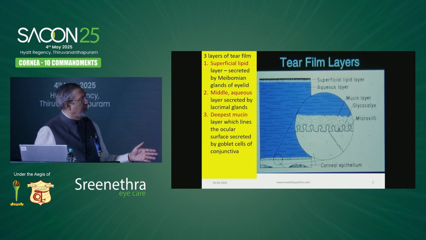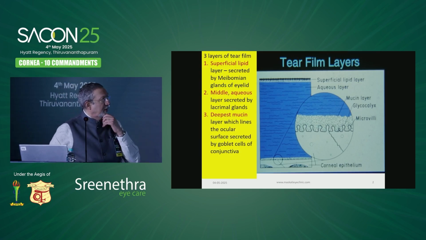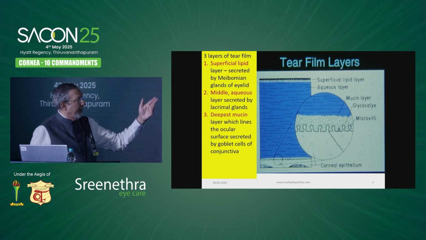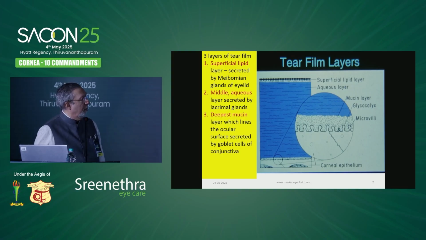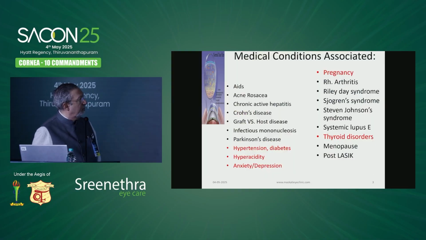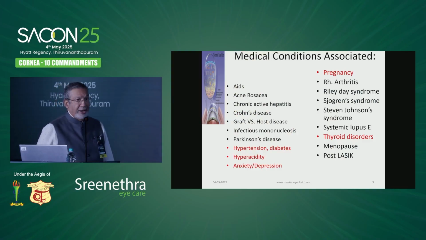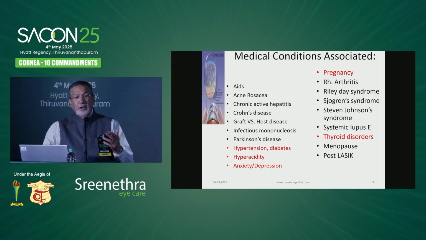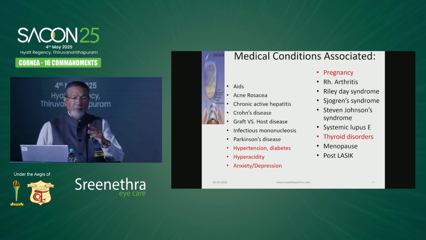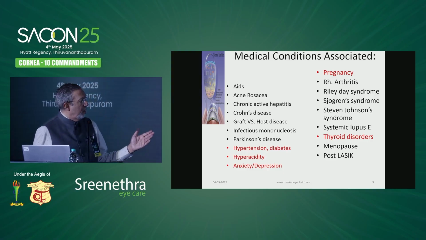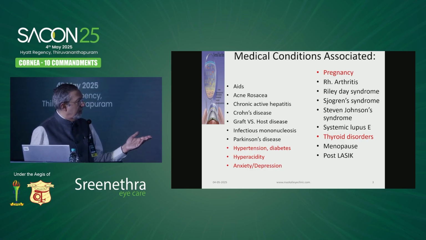We know about our tear film layers and how they are not watertight compartments, but there is a free flow of lipids, polar and non-polar, in the aqueous, so also the mucin. So basically three parts of the tears. And there are a whole host of medical conditions which are associated with dry eye, which we need to know about. So we need to ask patients history, not that we want to prevent them from becoming pregnant or prevent them from having a LASIK.